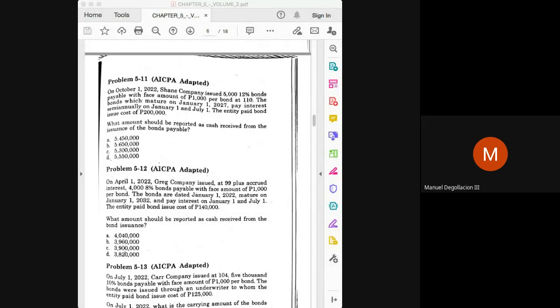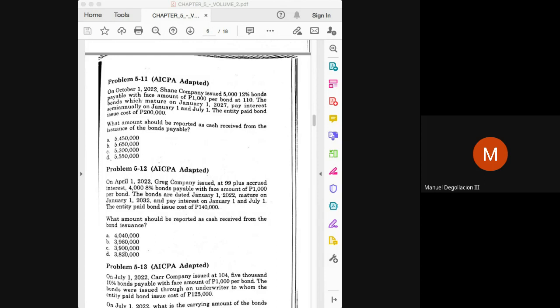And as explained earlier, class, the buyer will have to pay the accrued interest so as to simplify the eventual payment of interest in the next interest payment date. Since the amount of interest that will be paid in the next interest payment date will be fixed, so as not to complicate the computation, the buyer will have to pay the extra interest that it will be receiving during the next interest payment date. Okay, so let's now go back to problem 5-12 and answer the problem.